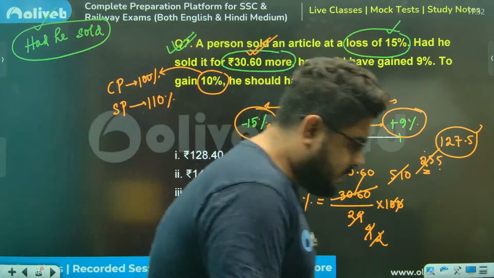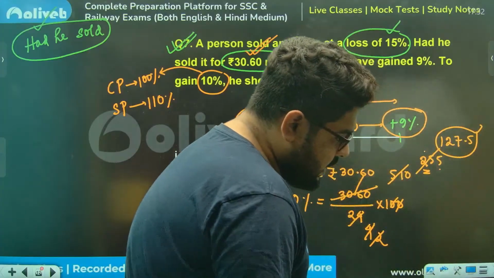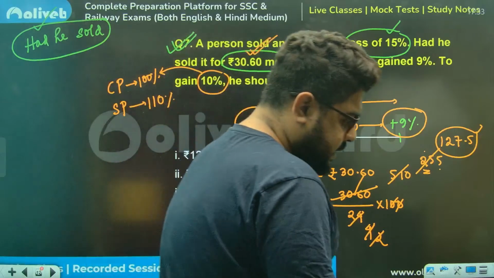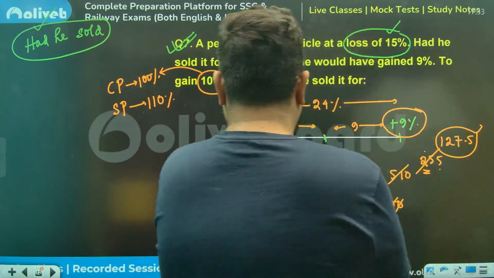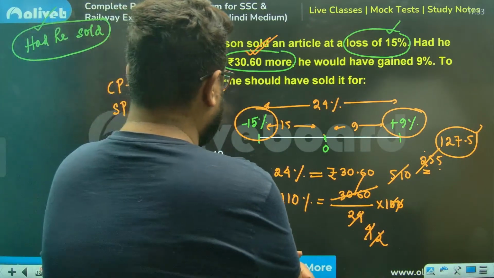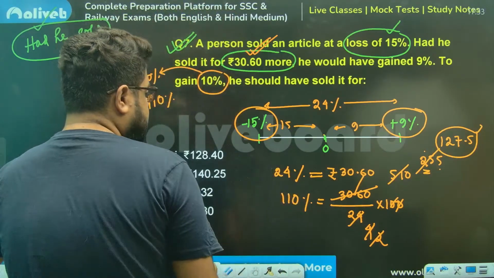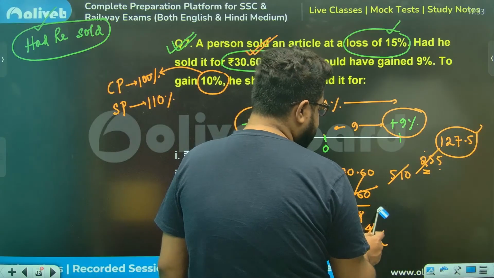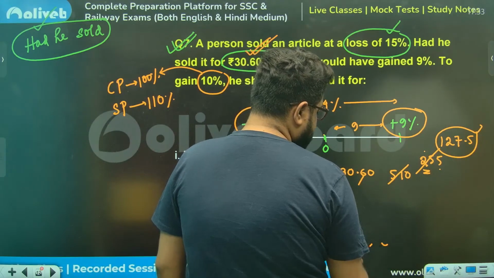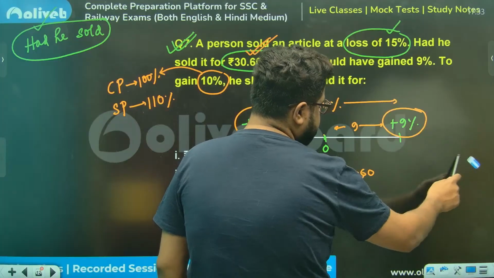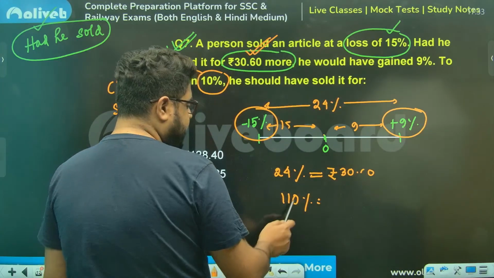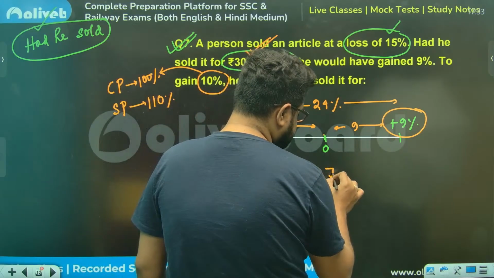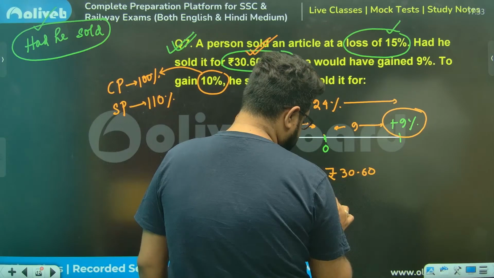Have I made a mistake, brothers? 30.60. रुक जाओ, हमने कुछ गलत कर दिया क्या कैलकुलेशन में? हाँ, कैलकुलेशन में तो गलत किया. 110%. अरे यार, sorry, extremely sorry everyone. I've written 110 here, but again there I've written 100%. My mistake. Extremely sorry.